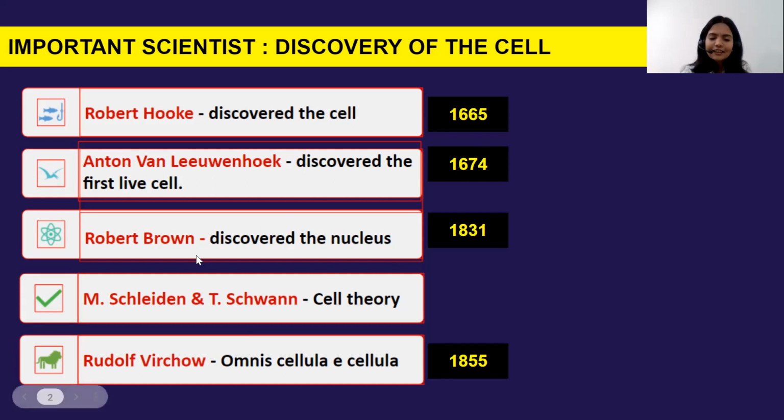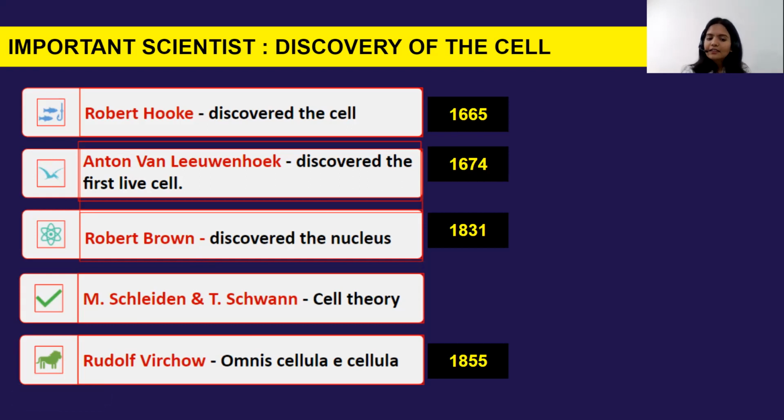Okay, after that, one more important scientist, Robert Brown, who discovered the nucleus for the first time. What is this nucleus? That we will check in a further session. Fourth are M. Schleiden and T. Schwann, who gave the cell theory. What is cell theory? That I will explain in coming slides.